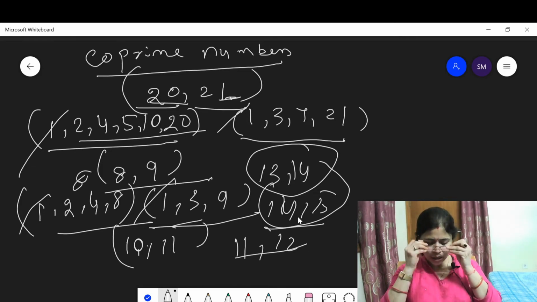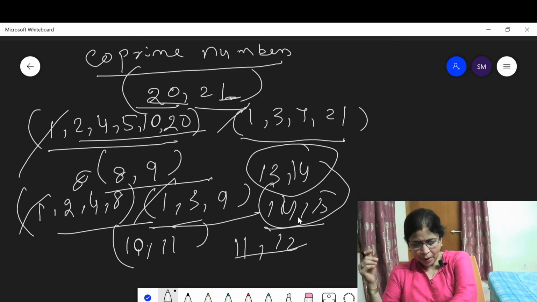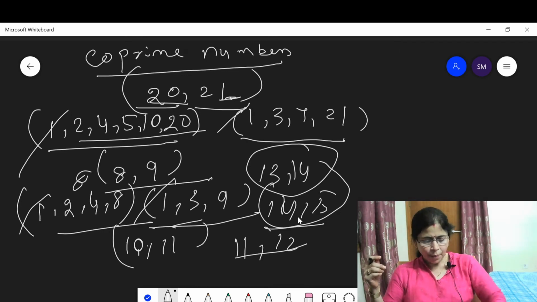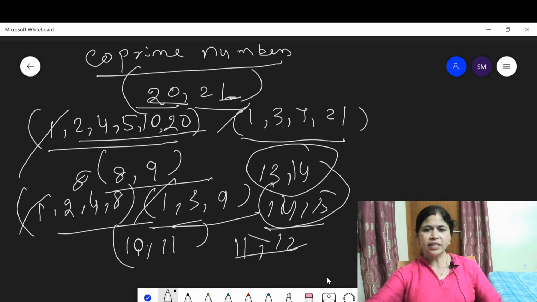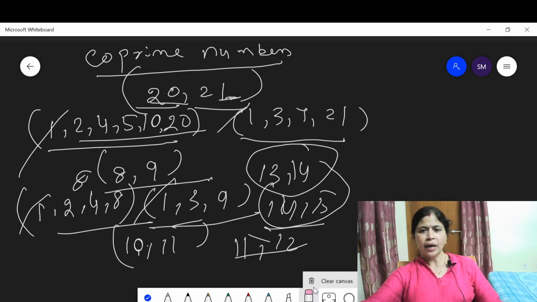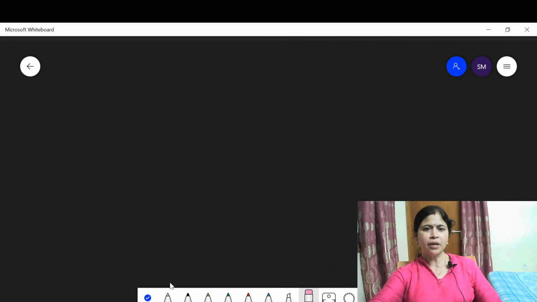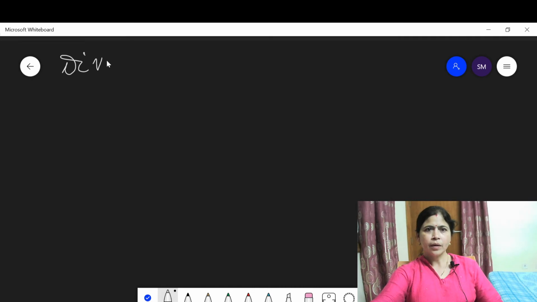Now let us discuss some properties of prime numbers and divisibility property. Now let us discuss the divisibility property, the test of divisibility. Now erase this and let us discuss the test of divisibility.